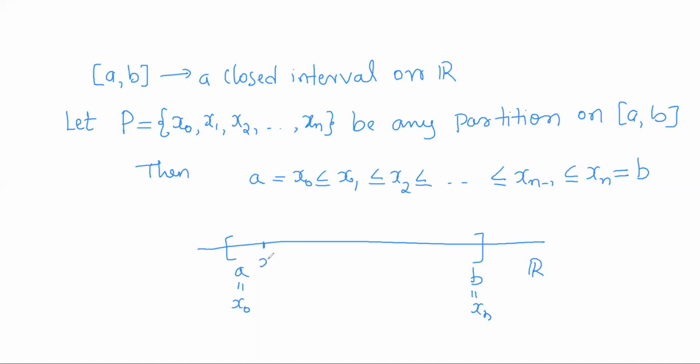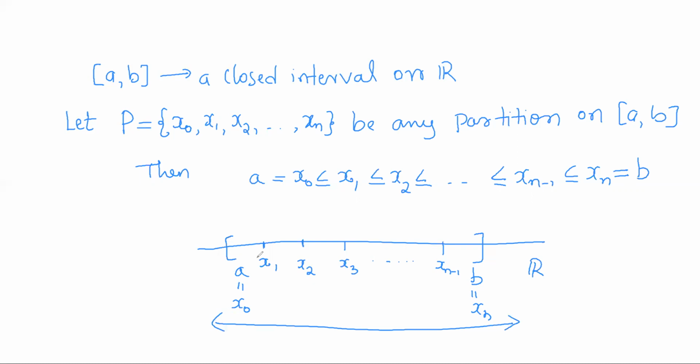So after x naught, x1 comes in the order, next x2, next x3, so on like this, xn minus 1, next xn, right? Now we can observe, so using these finitely many points in between the numbers a and b, the whole closed interval a comma b can be subdivided into closed intervals.